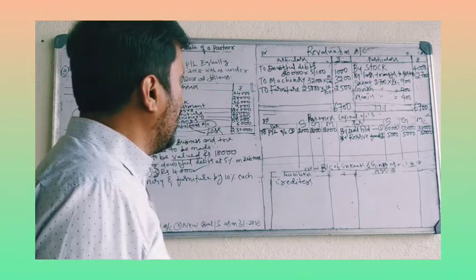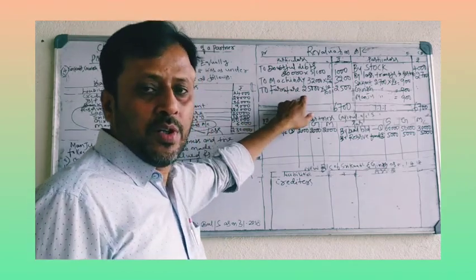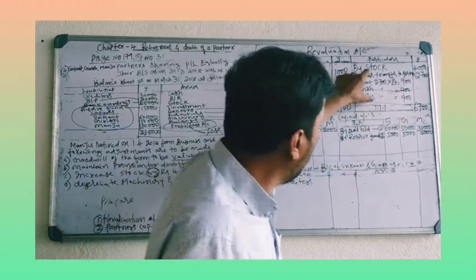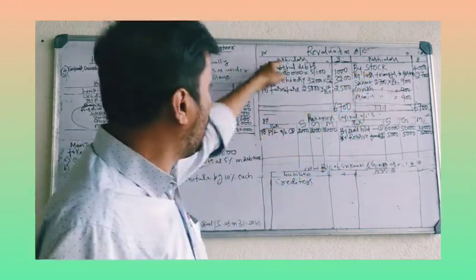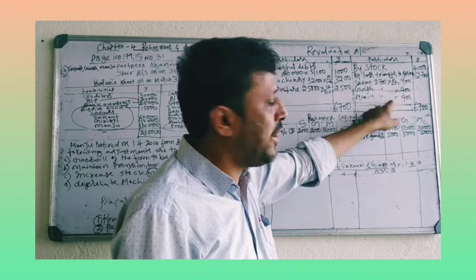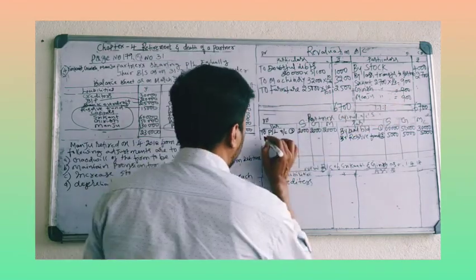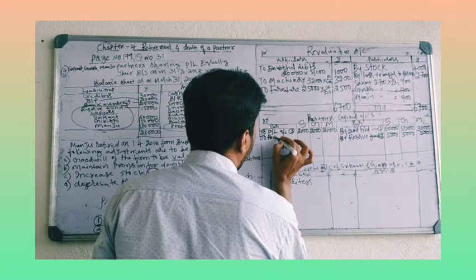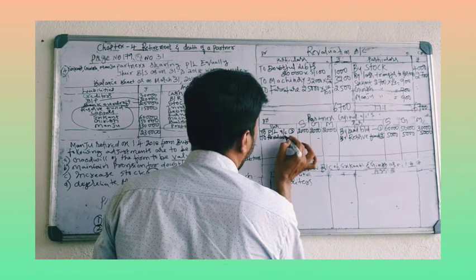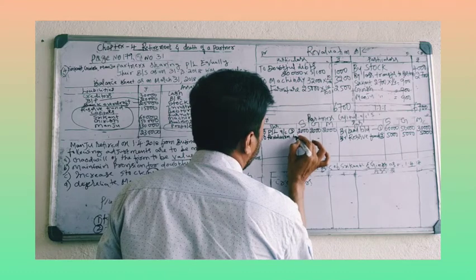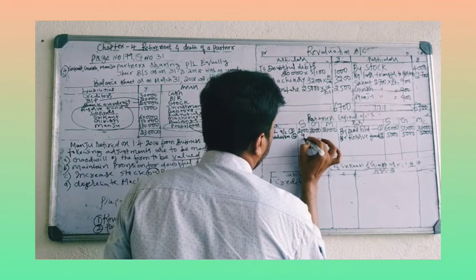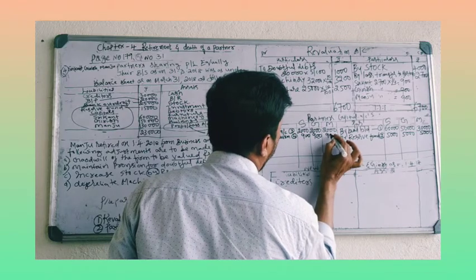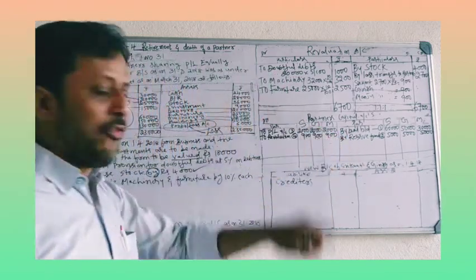Entry number 4, revaluation account. If you get profit, write on the credit side. If you get loss, write on the debit side. In this problem, there is a loss of rupees 900 each. So write on the debit side. To revaluation account. This is entry number 4. Loss is 900. Entry number 4 is over.